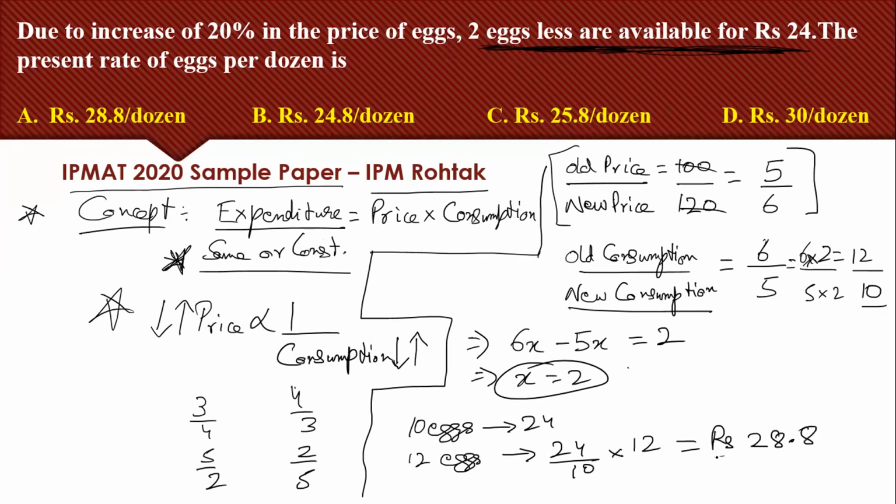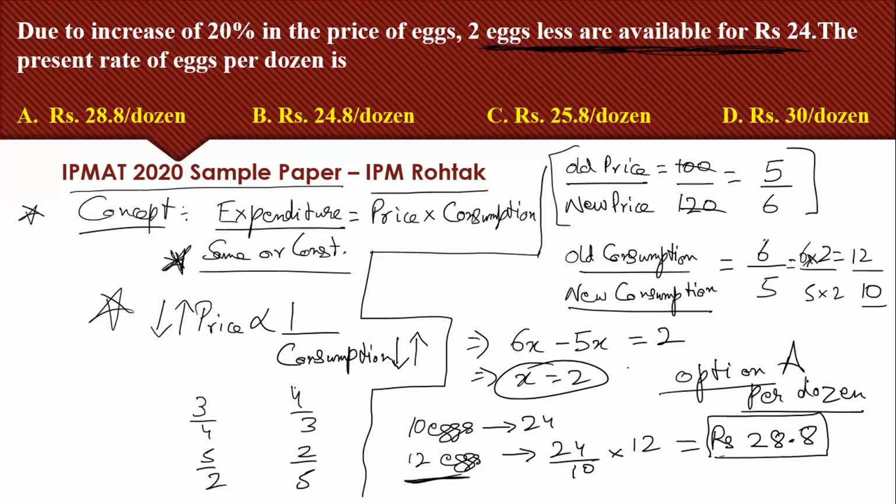So this will be the price per dozen of eggs. Per dozen means per 12 eggs, that's why I was finding the price of 12 eggs. Is there any option like this? Yes. Option A will be my answer. I hope you understood this. Thank you.